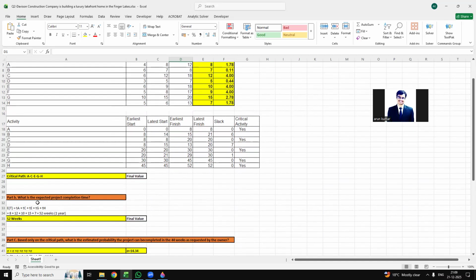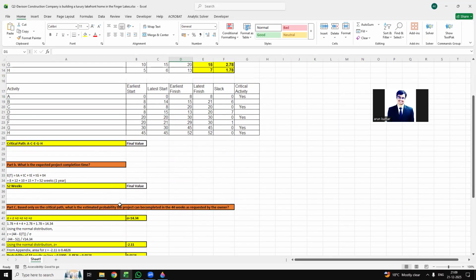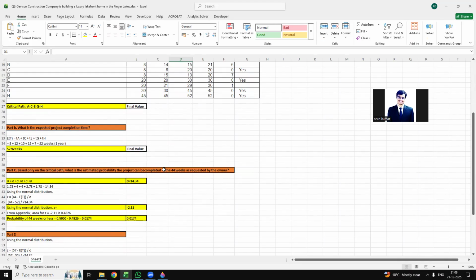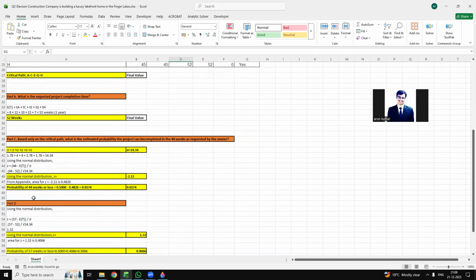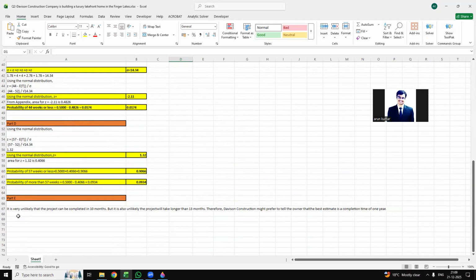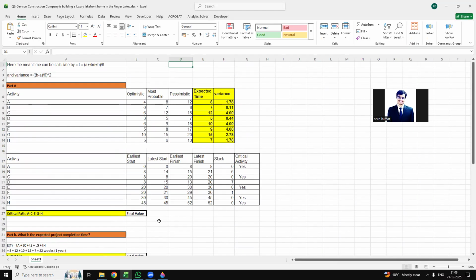And then this is our part B. Then this one is our part C. Then this one is our part D, and finally part E. So I have solved this question using formulas, and definitely this is the verified solution.